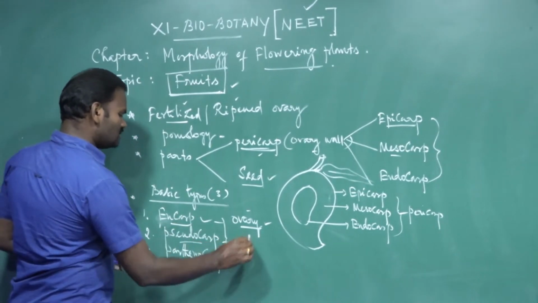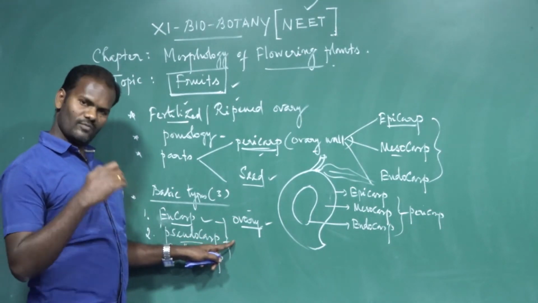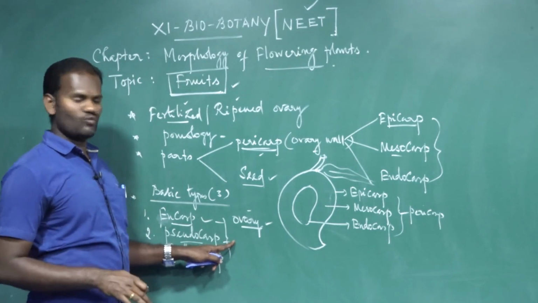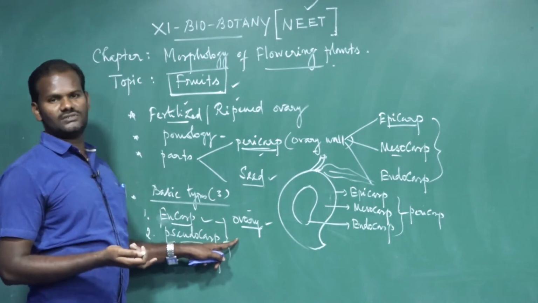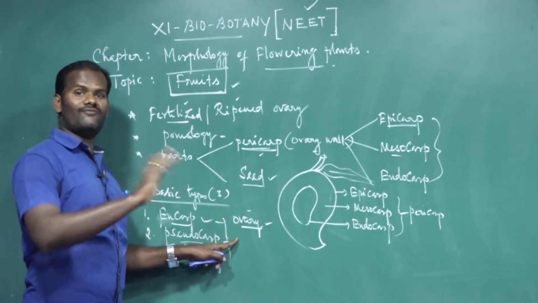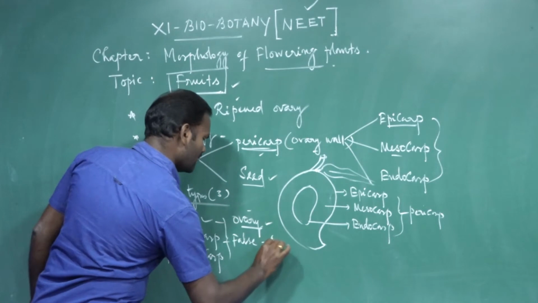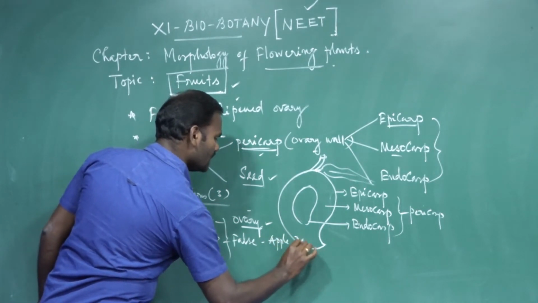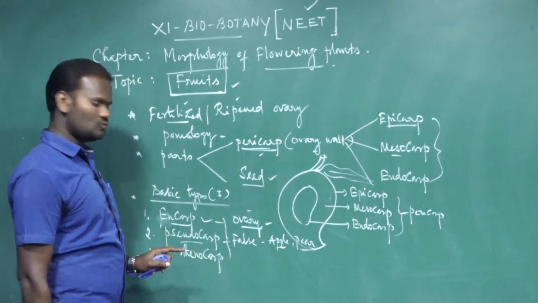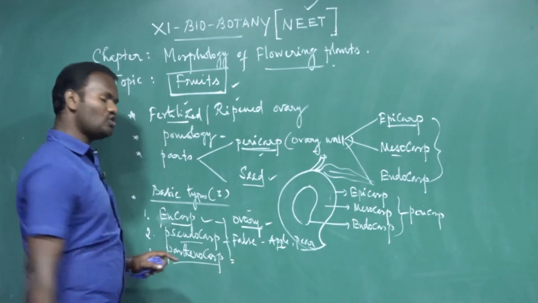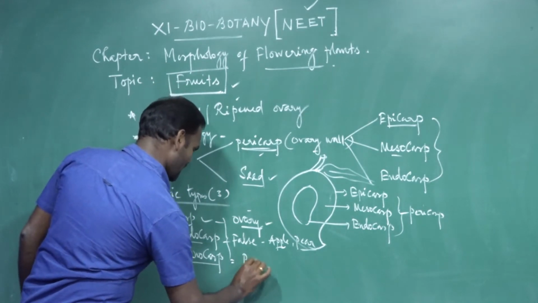Then pseudocarp, it is also called false fruit. Why do we call it a false fruit? These are fruits that develop from parts of the flower other than the ovary. The ovary does not develop into fruit. Other than the ovary, for example, the thalamus, pedicels, and calyx develop into fruit. Hence it is also called a false fruit. For example, apple and pear. These are examples of pseudocarp. Pseudo means false. Parthenocarp is fruit without active fertilization. These are called seedless fruits. For example, banana.